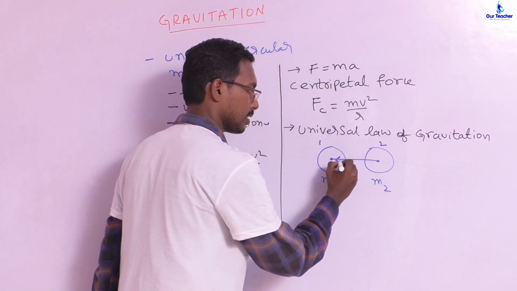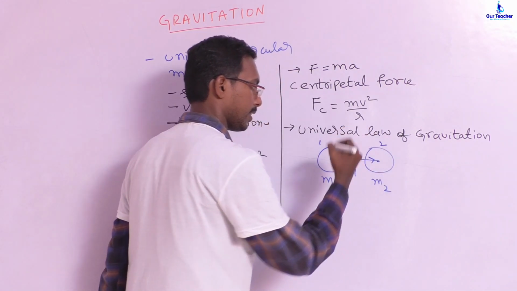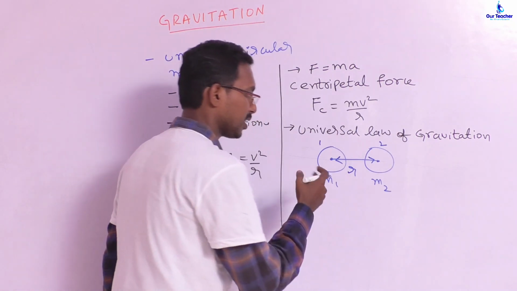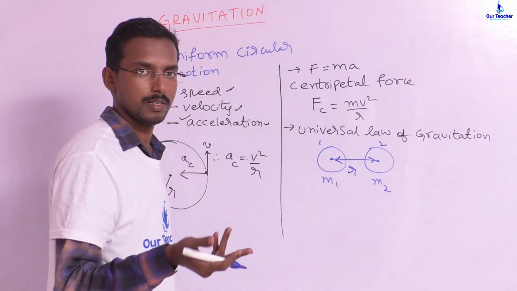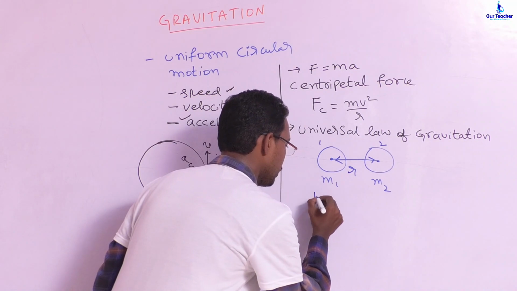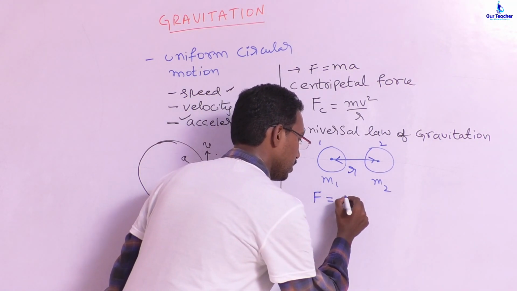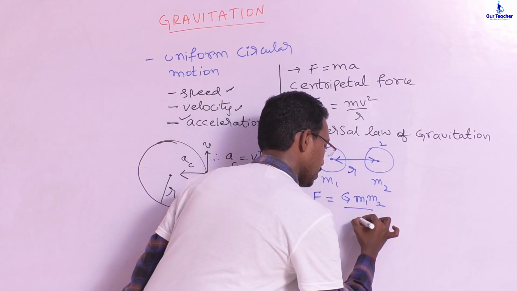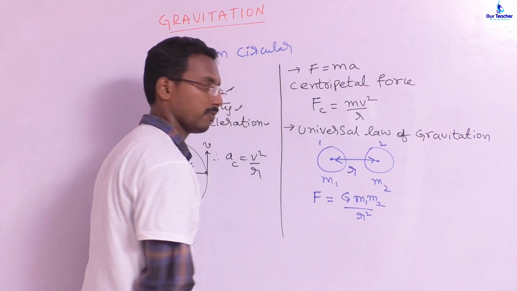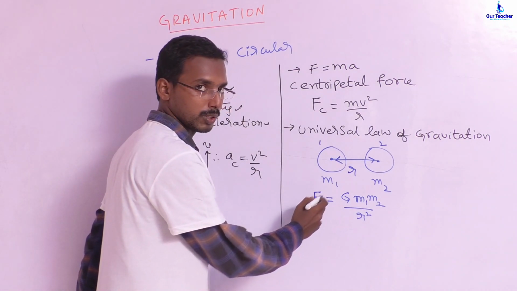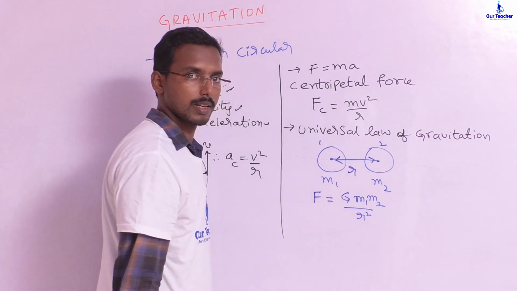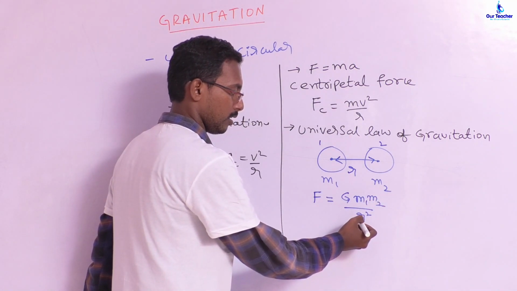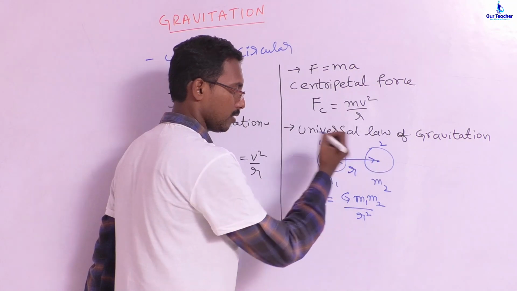The first body will attract the second body and the second body also attracts the first body, and the force is known as gravitational force. Any massive body will exert a gravitational force on a second massive body, and F is equal to G m1 m2 by r square. So this is an important formula. F is the gravitational force between the two bodies. G is known as the universal gravitational constant. m1 and m2 are nothing but the masses, and r is the distance between the two bodies.